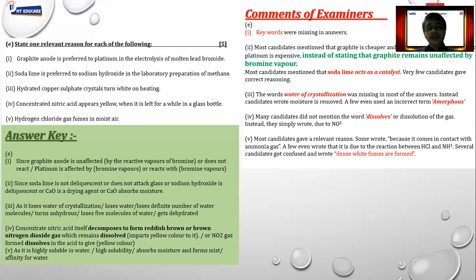It is not about it reacting with ammonia gas. So don't misunderstand two different words over here. Dense white fumes is when the reaction happens with ammonia. But when I say fumes in air, this means it dissolves in the moisture which is present in the surroundings. So hydrogen chloride absorbs the water, absorbs the moisture and dissolves in it. That is exactly what the question is about. So the reason behind that is hydrogen chloride gas is highly soluble in water. That's the correct answer for it.